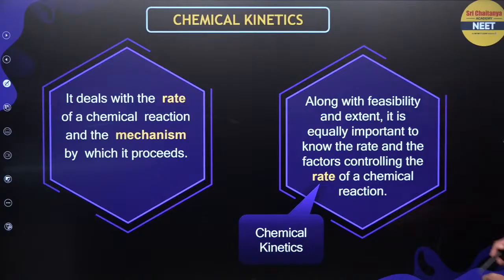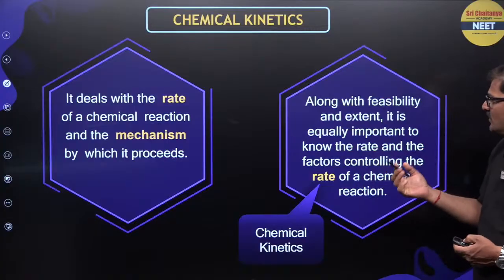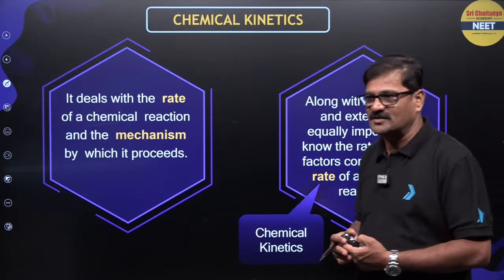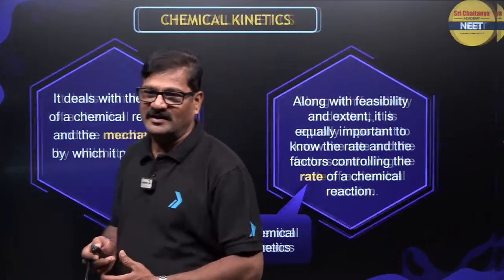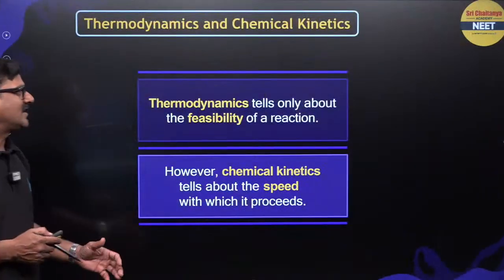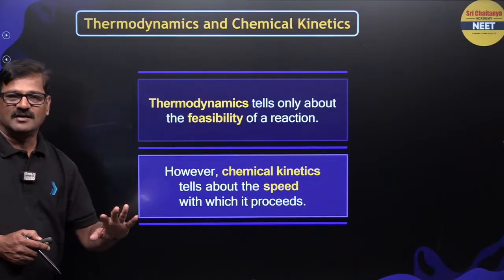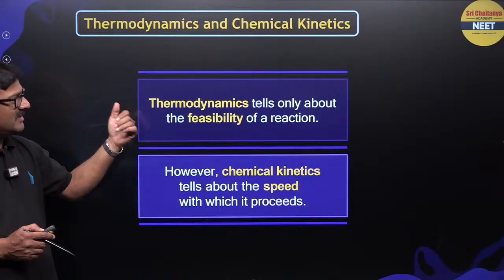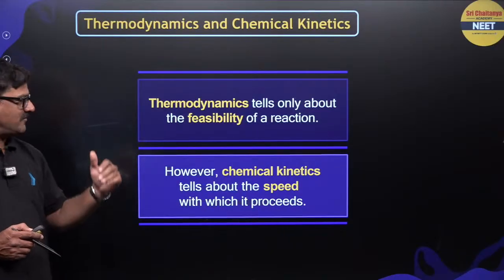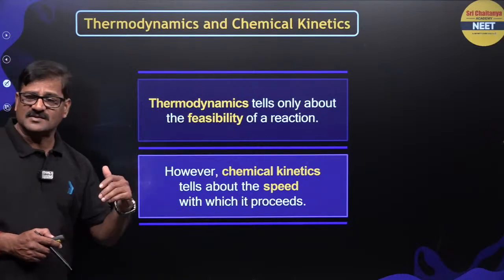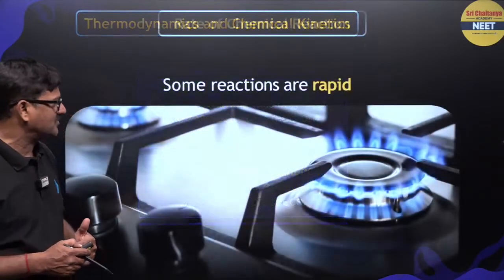So along with the feasibility, the extent is equally important. The factors affecting the rate of reaction are also given by chemical kinetics. Moving ahead, thermodynamics tells only about the feasibility of the reaction. It is not connected with the extent of the reaction or how fast the reaction takes place. But chemical kinetics is the one which talks about the speed of a reaction.